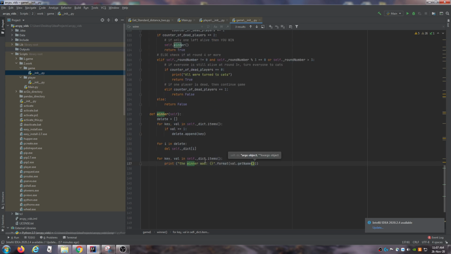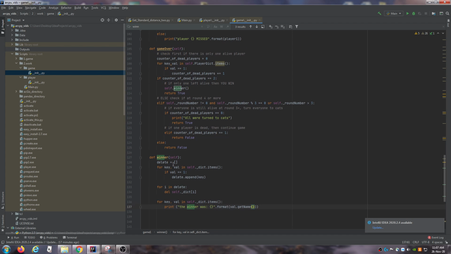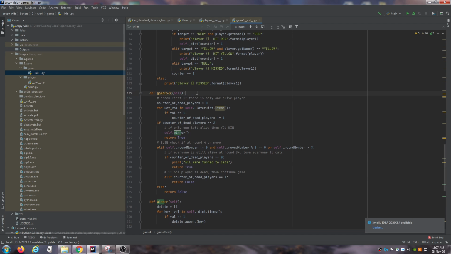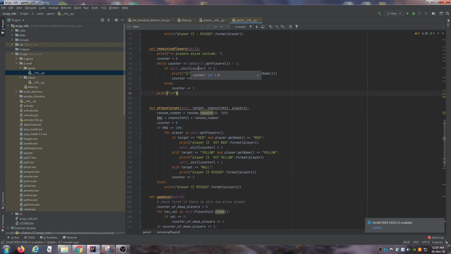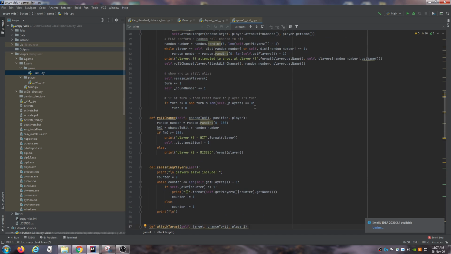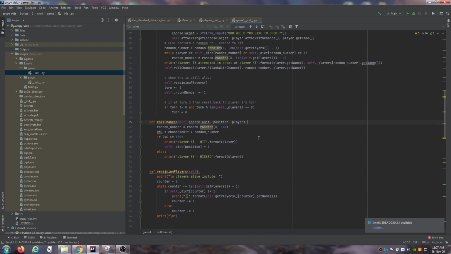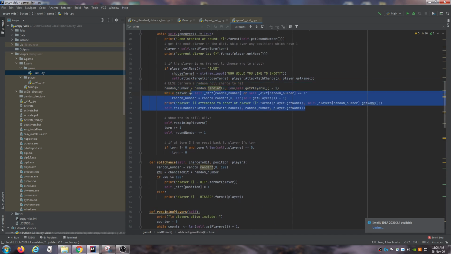So I'm just going to make sure that I have everything. I have a winner to check whoever is the winner. I have a game over to check if the game is still in play. I have remaining players to show whoever's left to fire at. I have attack target to allow the player to choose whoever they want to shoot at. I have a roll chance for a random number generator of the other players.